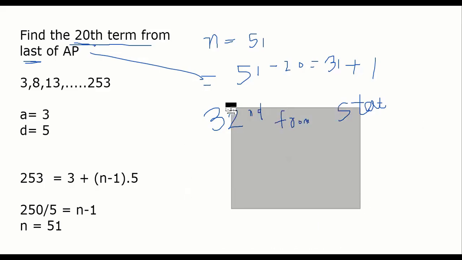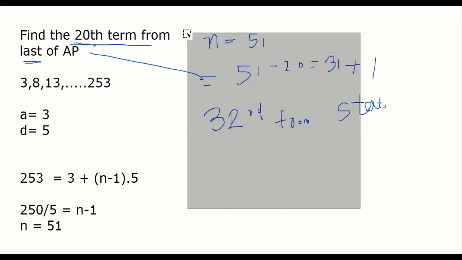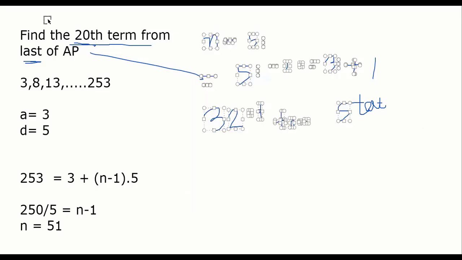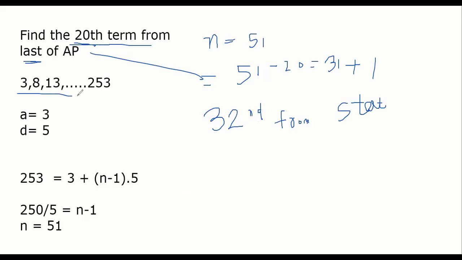Sir, in this one, N is 51. Total number of terms is 51. See, the first term is 3, correct? Yes, sir. And the last term given is 253. So how many terms are there? 51. Okay, sir. Number of terms are 51. 20th from last means 32nd from the start. Okay, now I got it.